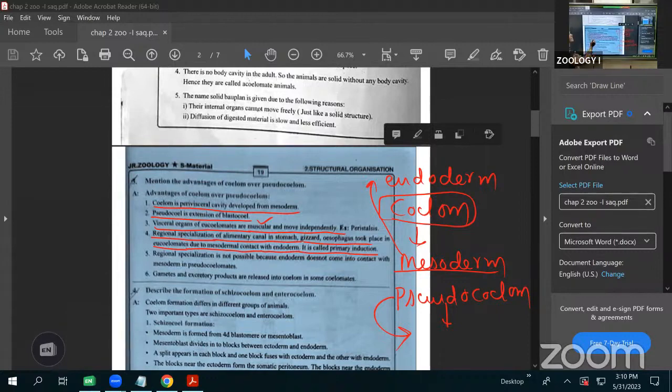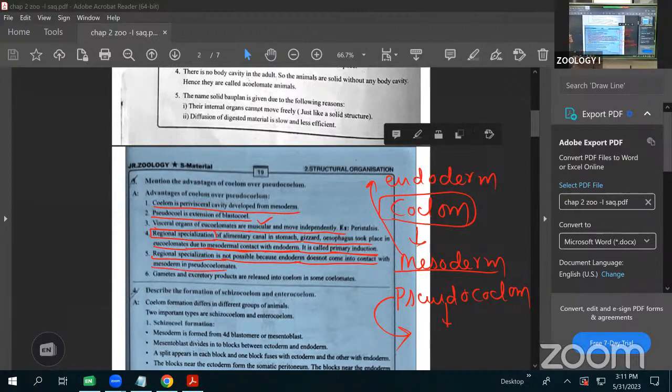In the coelomate, the mesoderm is in contact with the endoderm, and that we call primary induction. Primary induction occurs, and that's why they have regional specialization. In the pseudocoelomate, regional specialization is not possible because the endoderm does not come into contact with the mesoderm.